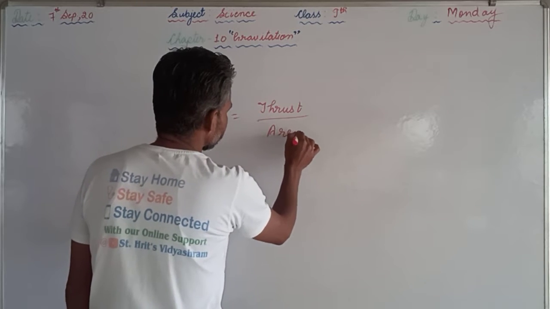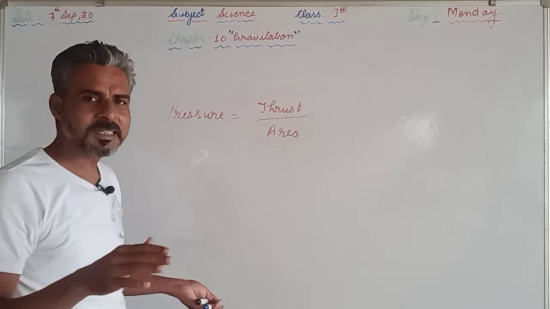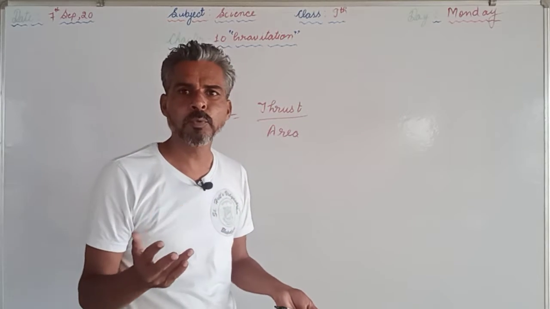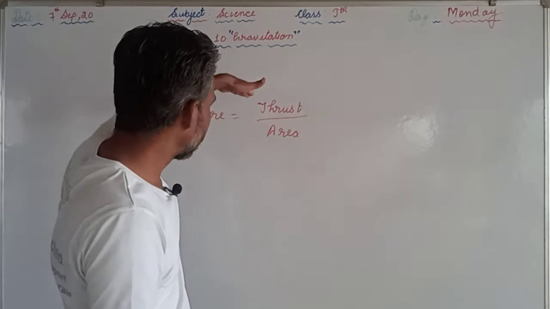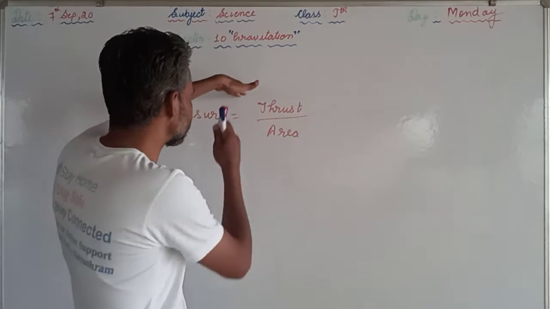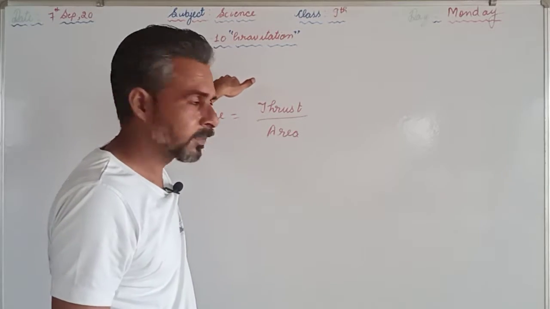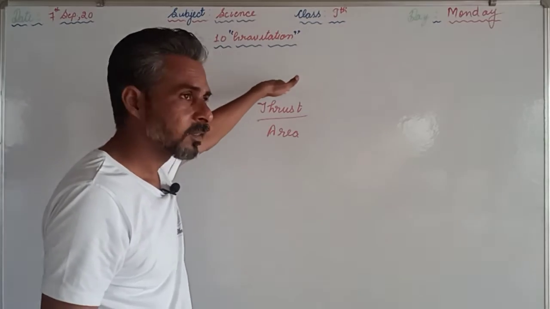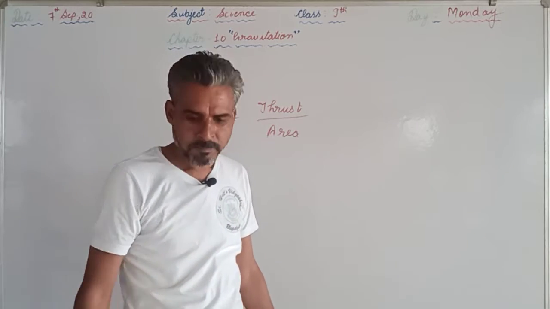Thrust upon area. Thrust is the force which is applied perpendicular to the surface of any object. I told you that day, if any perpendicular force, which is 90 degrees with the board, is applied on the board, then that force is called thrust. Thrust is the perpendicular force to the surface of the object.